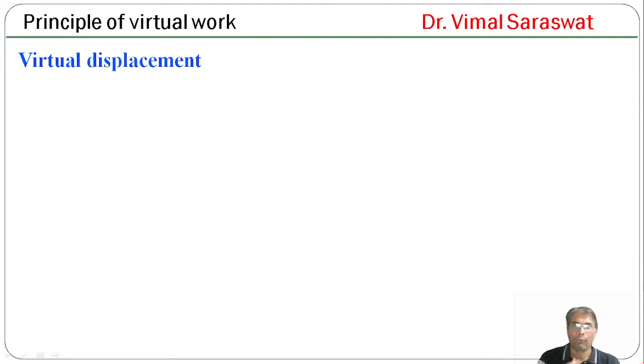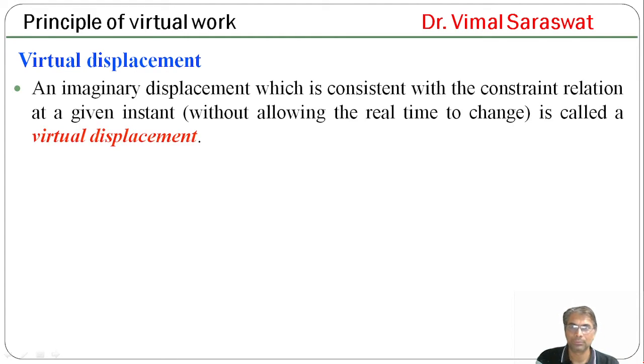Before moving to the principle of virtual work, what is virtual displacement? An imaginary displacement which is consistent with the constant relation at a given instant, without allowing the real time to change, is called a virtual displacement.